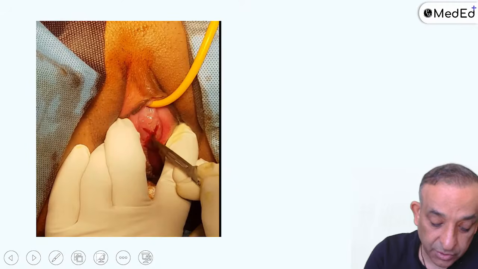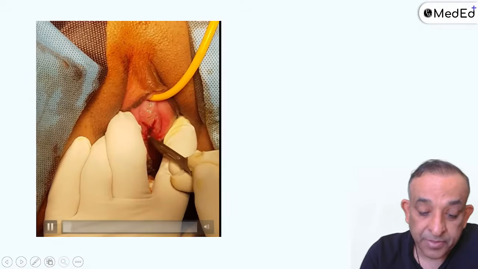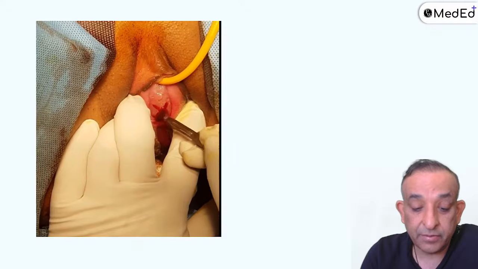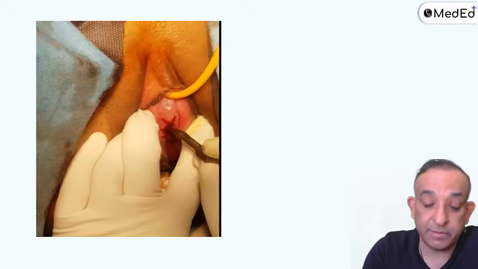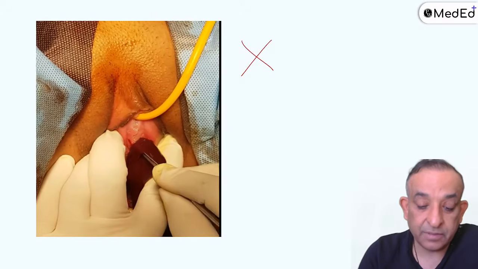So I'm just trying to show you a video of my hospital, St. Stephen's Hospital, where this surgery is being done. My junior doctor friend was doing this procedure. And you can see that we're doing a cross shape, a cruciate incision. And yes, this is that patient.